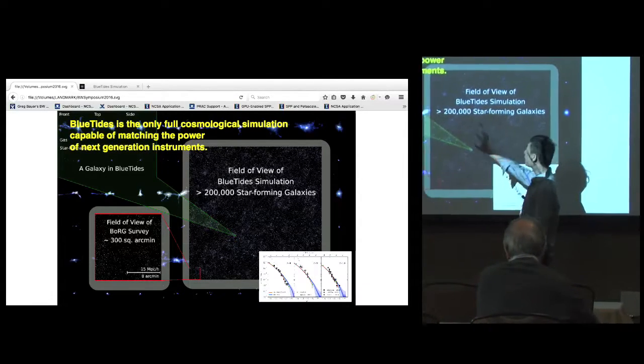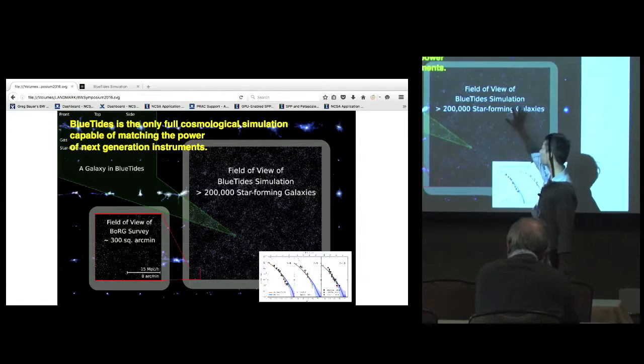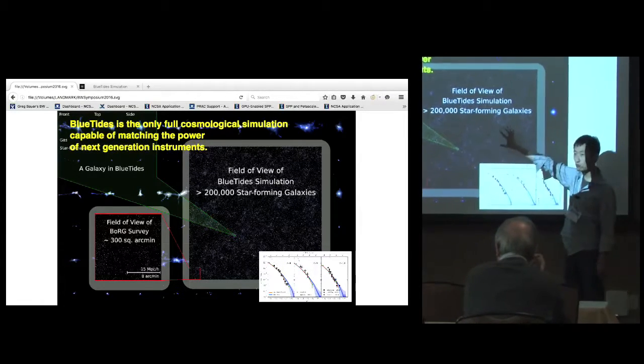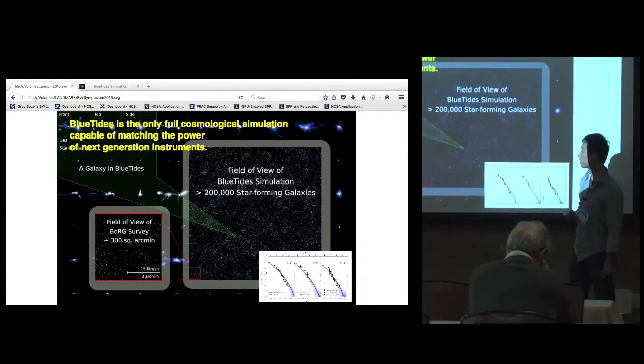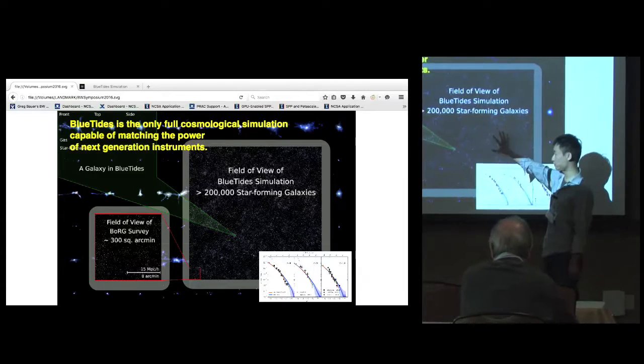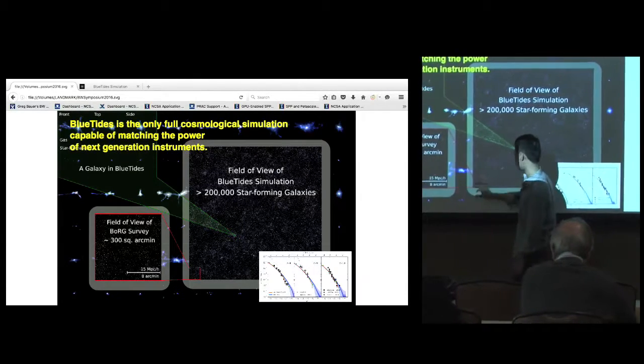So, well, in this picture, I'm showing you the field of view of the BlueTides simulation. It's about 20 degrees. It's not as big as WFIRST, but we're already able to make some predictions based on this volume. In comparison, our current observation is just this tiny little corner.